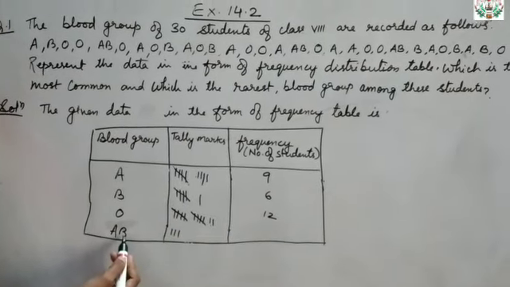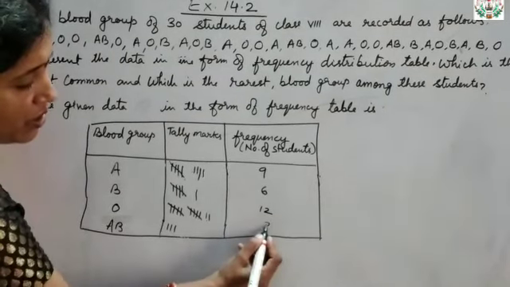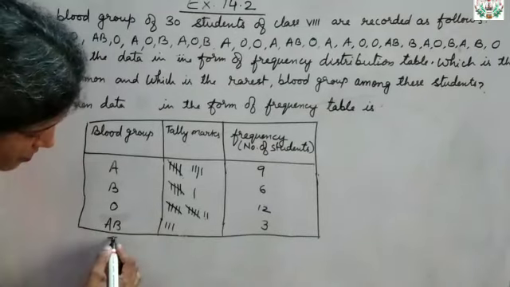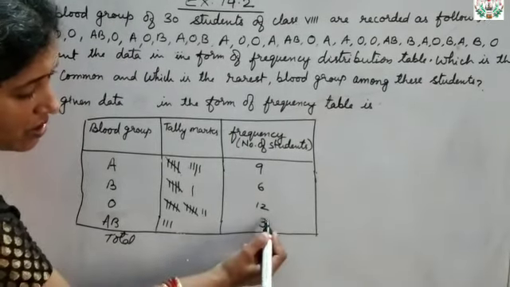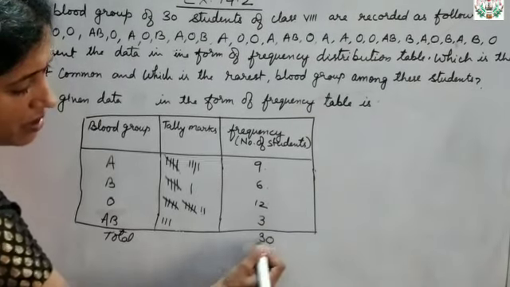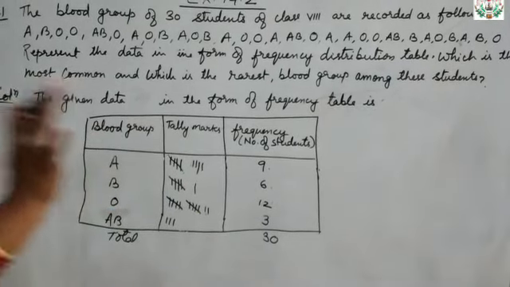Then AB group, blood group, how many students are having? 1, 2, 3. So here 3. So when you add, you will see that the total is how much? Total, you must get 30 because 30 students are there. So add 15 and this 15. So it is 30. Clear? That means your frequency distribution table is correct.